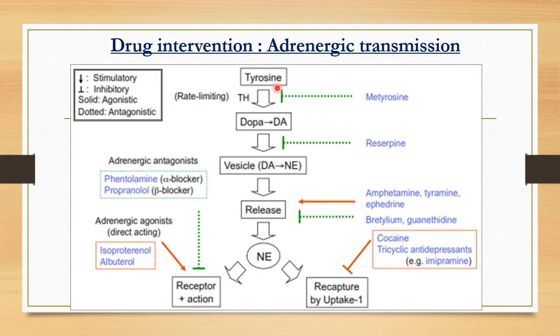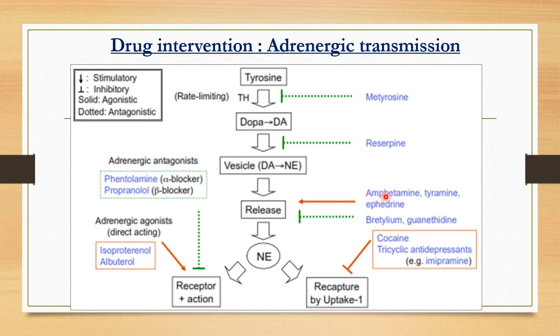Okay? So starting from the first point here, let us see the first step in the formation of norepinephrine. So this is the drug metyrosine. It has an antagonistic or inhibitory effect at the first step in the formation of norepinephrine. So this is a type of antagonist or a sympathetic blocker. Similarly, the second is reserpine, which also has an inhibitory effect over this sympathetic activity. So they are acting at this level. They will prevent the formation of norepinephrine from dopamine.